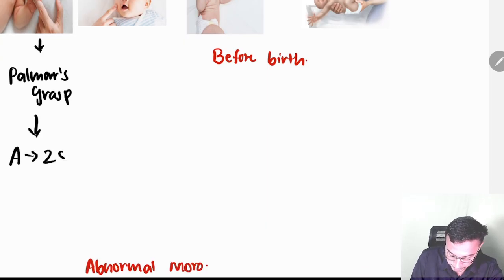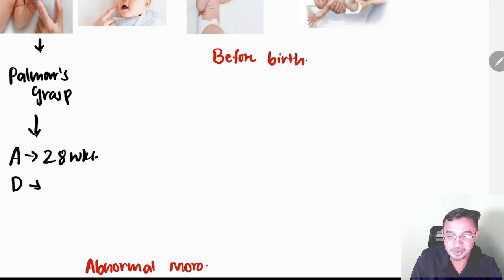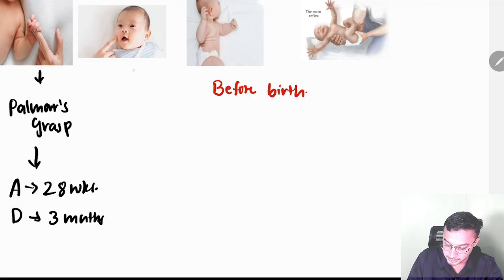So the question is, when does it appear? At 28 weeks. And when does this disappear? I taught you in milestones also. At 3 months. Okay, this is about palmar grasp reflex. All these reflexes which I am teaching you appear before birth itself.